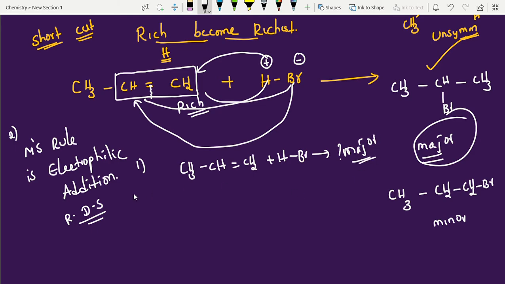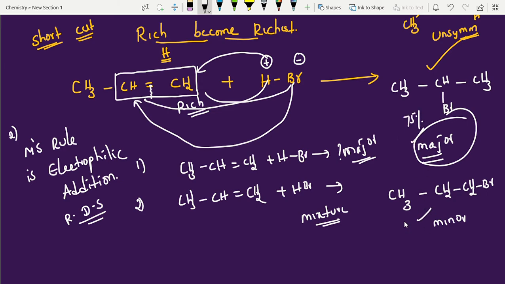If they ask propene plus HBr gives a mixture, what is the major product and what is the minor product, like that, then you have to select both, and this is 75%, this is nearly 25%, like this.